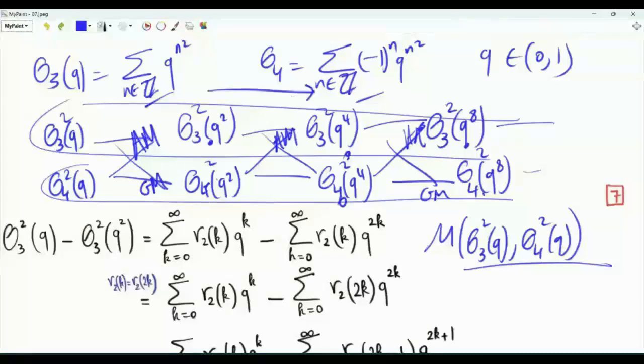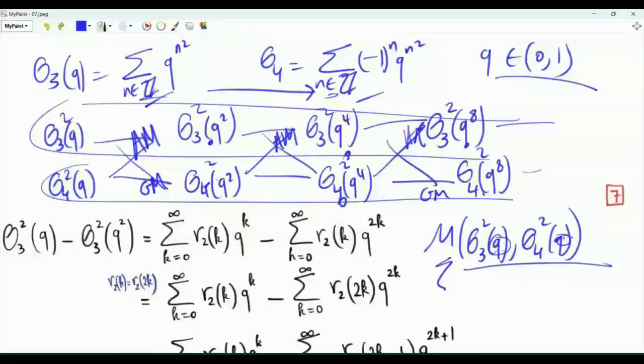As we move forward in our iterations, we can actually investigate the limit. Q is raised to higher and higher powers. If q is a real number between 0 and 1, then q to a higher and higher power of 2 gets smaller and smaller, and both of these sums will converge to 1. Thus, this M here, whether we use q or q squared or q to the power 4 or q to the power 8, this M is equal to 1.